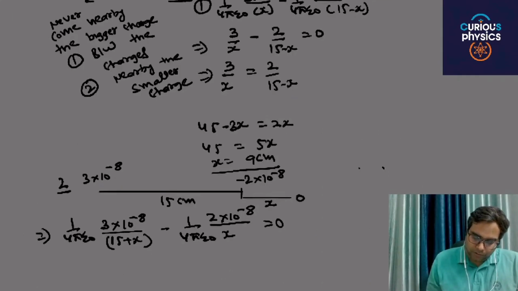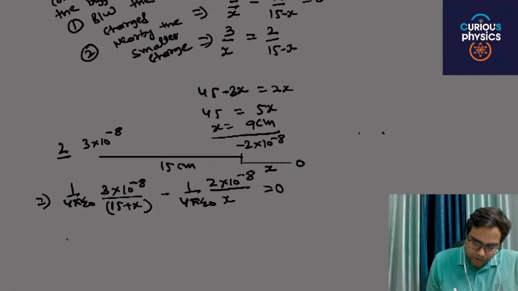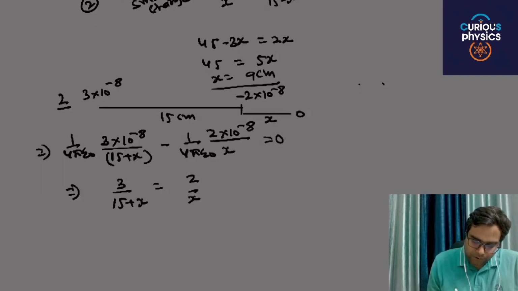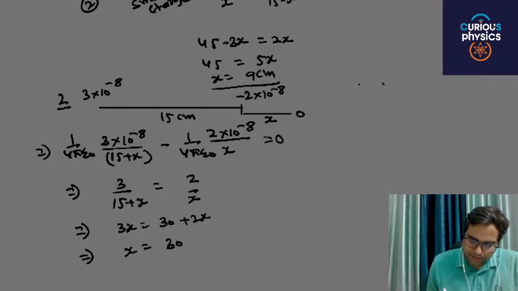Then you will get 3 by 15 plus x is equal to 2 by x. After cross multiplication, 3x is equal to 30 plus 2x. Then x is equal to 30 centimeter.